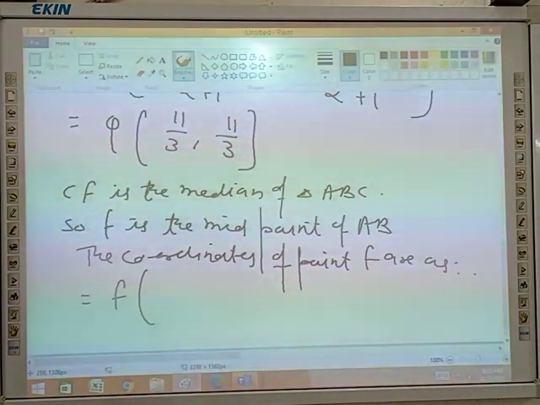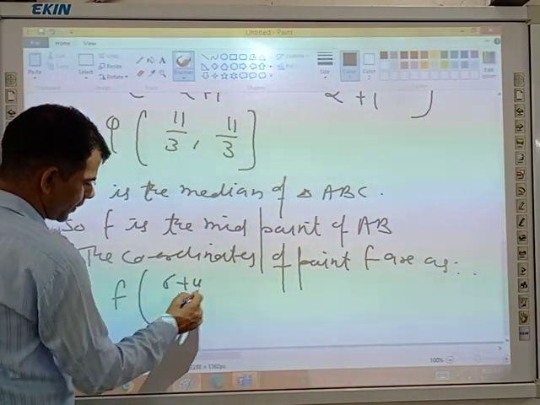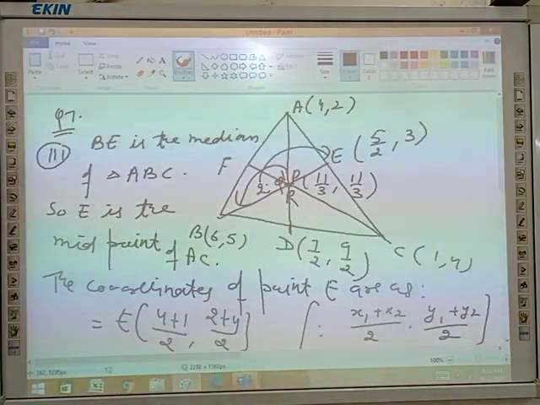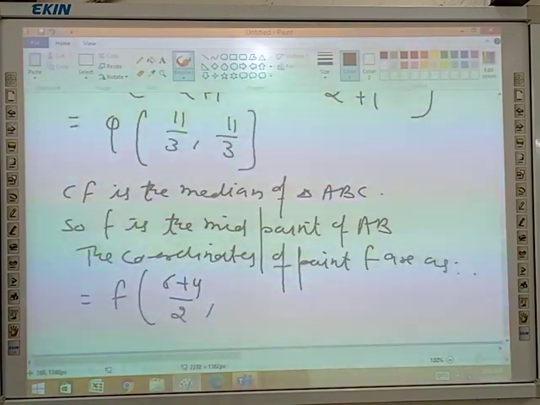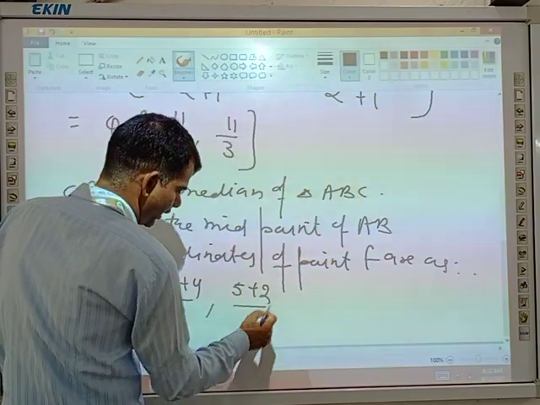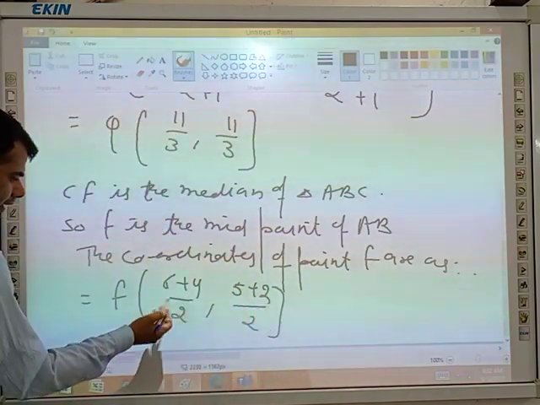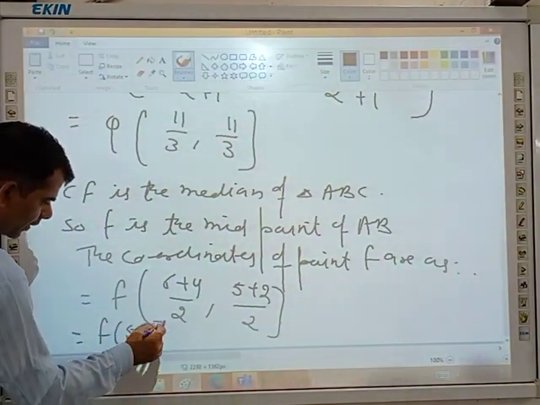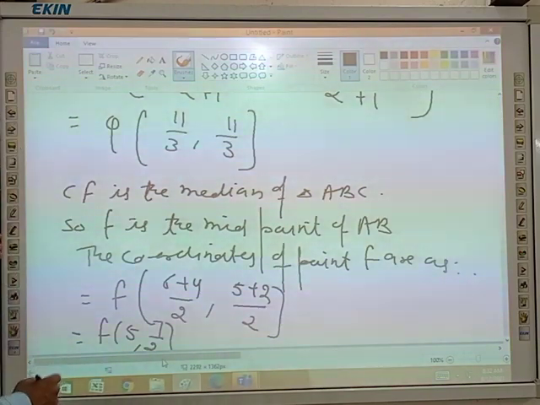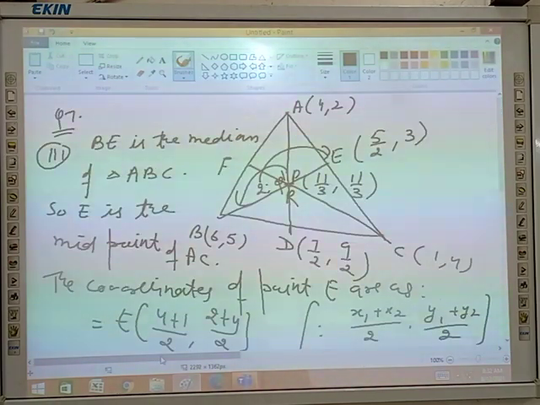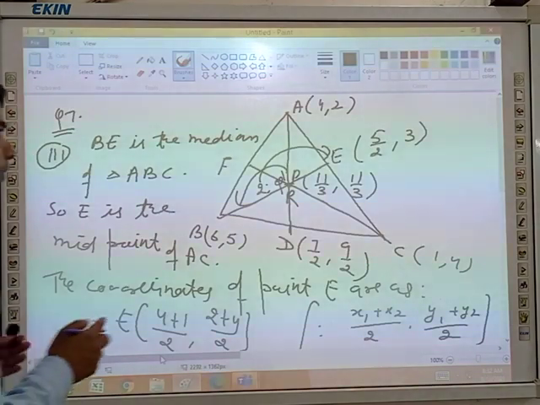6 plus 4 divided by 2. Next, 5 plus 2 divided by 2. Yes, the coordinates will be 5 and 7 by 2. Any doubt, any problems? Yes, 5, 7 by 2.